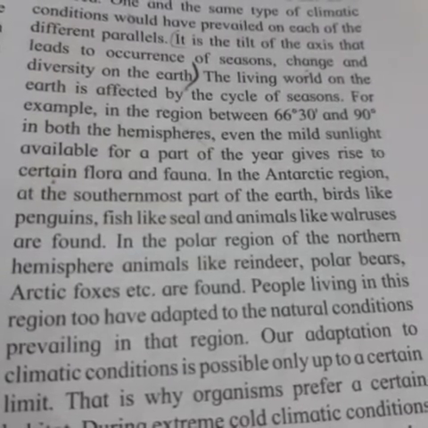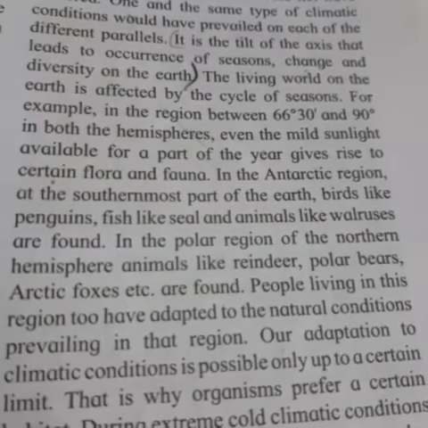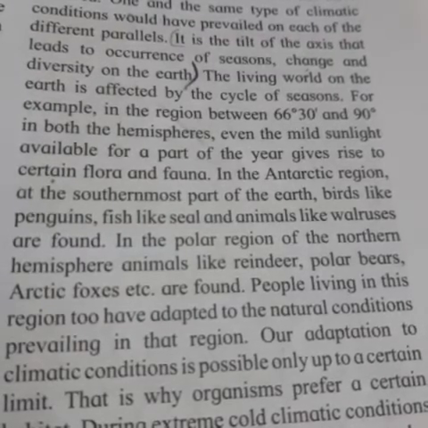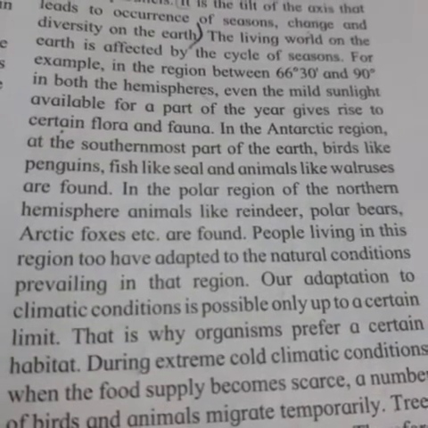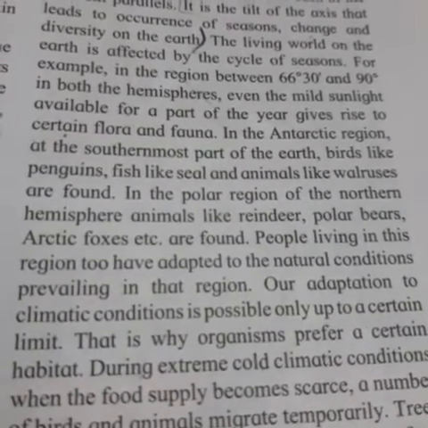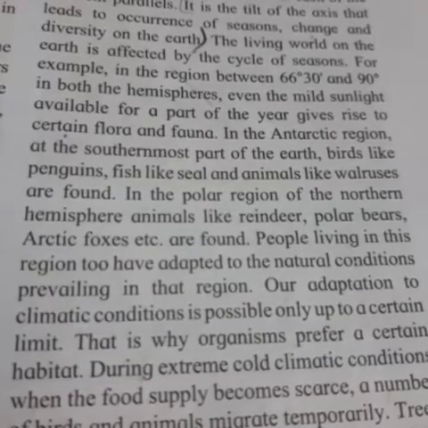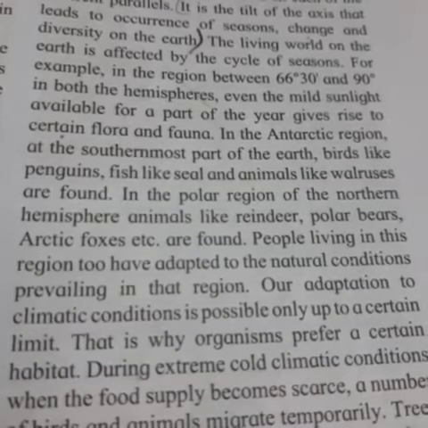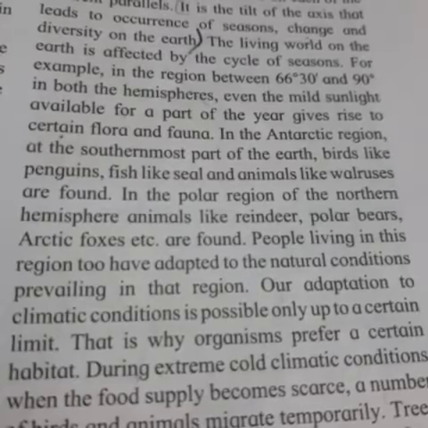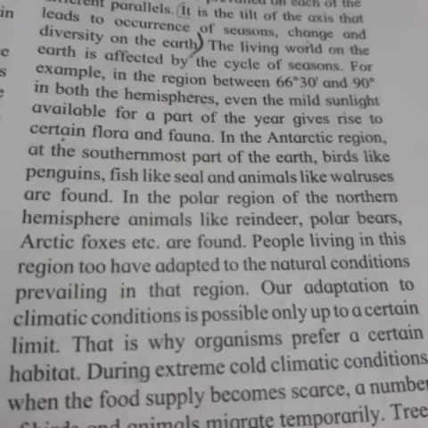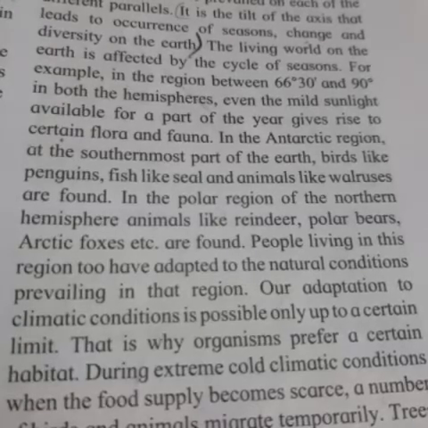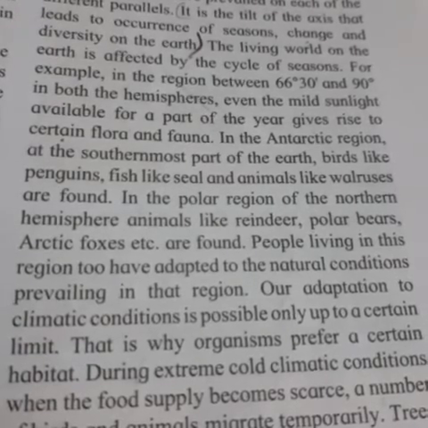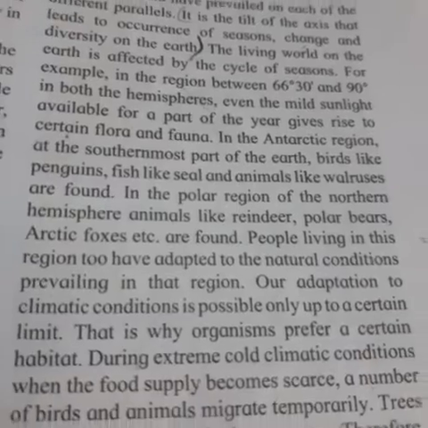In the Antarctic region at the southernmost part of the earth, birds like penguins, fish like seals, and animals like walruses are found. In the polar region of the northern hemisphere, animals like reindeer, polar bear, Arctic foxes, etc. are found. People living in this region too have adapted to the natural condition prevailing in that region.